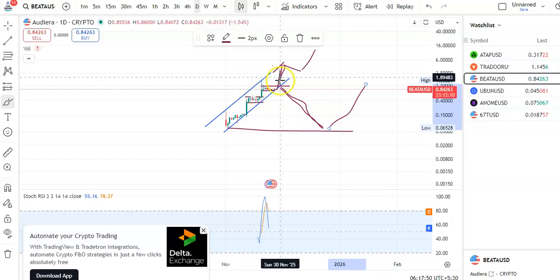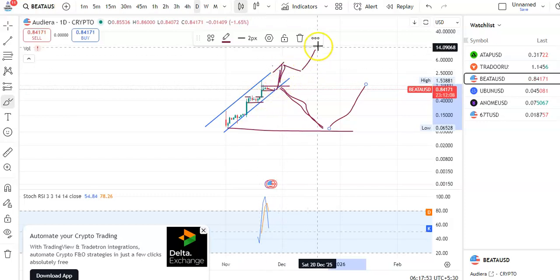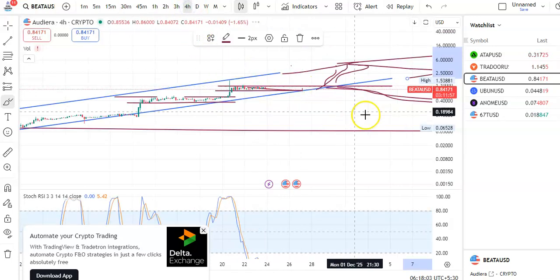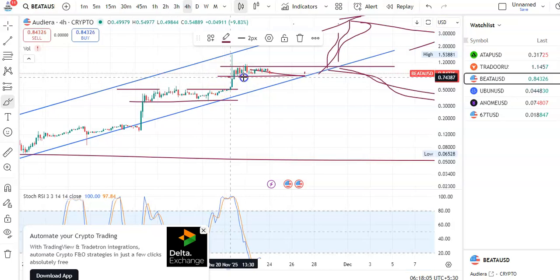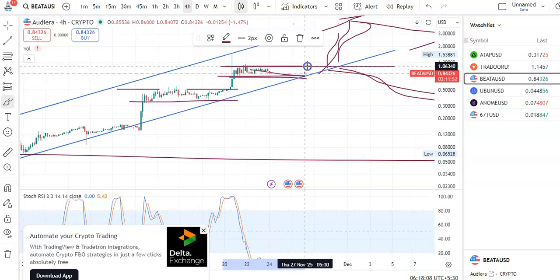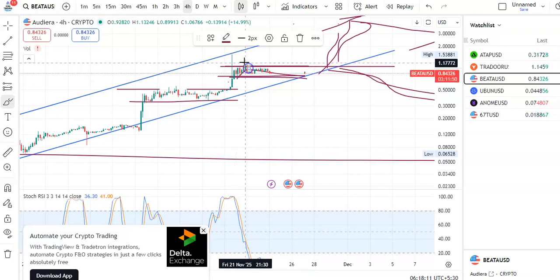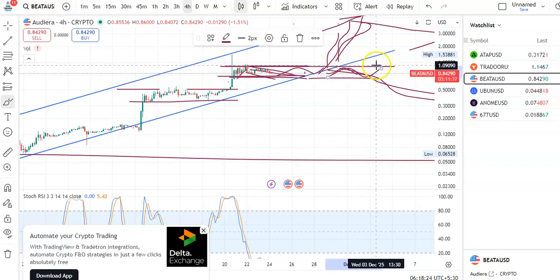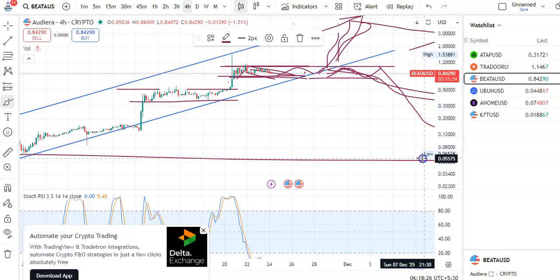If the breakout happens in upward direction, then it may move in this uptrend channel pattern. So within this channel pattern it may continue. Okay, so you can see that very clearly. If you go to the 4 hours chart also, you can see that very clearly how these candles are moving. So you can see the support and this is the resistance. Okay, so candles went up, then the fall is happening. Okay, after the breakout again it may go up, fall, and then if the breakout happens it may go up, or else it may fall in this. It may continue in this channel pattern, and then after the breakout it may come down to the support level.